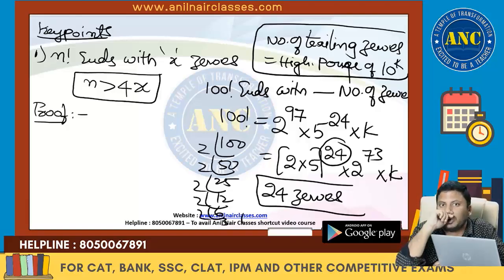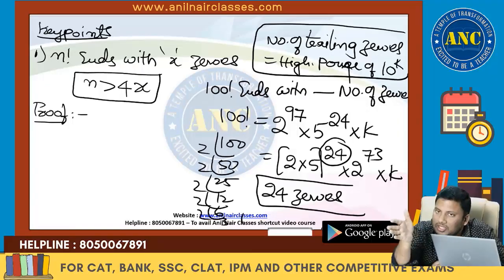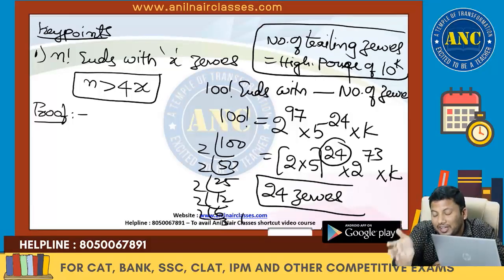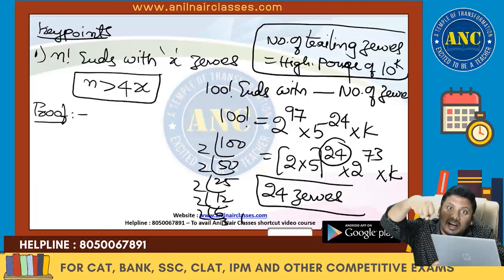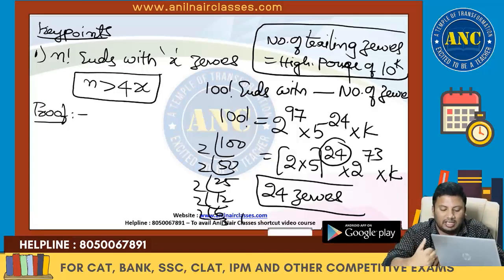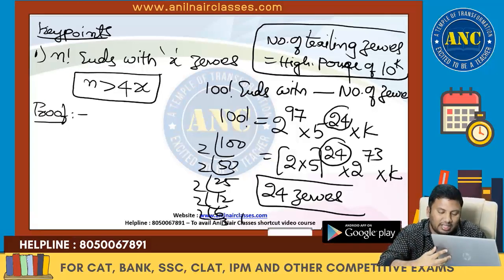Listen carefully to this point. Suppose I take 100 factorial, writing all the natural numbers from 1 to 100 and multiplying them. The multiples of 2 are more than the multiples of 5. 2 1s are 2, 2 2s are 4, 2 50s are 100. 5 1s are 5, 5 2s are 10, 5 20s are 100. The multiples of 5 are less than the multiples of 2. That's the reason we are taking only the power of 5.